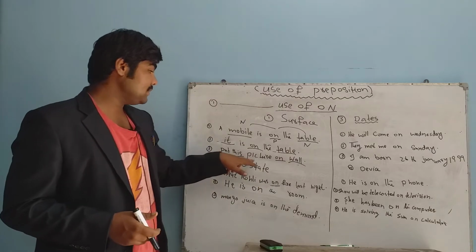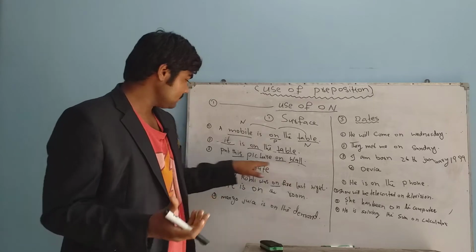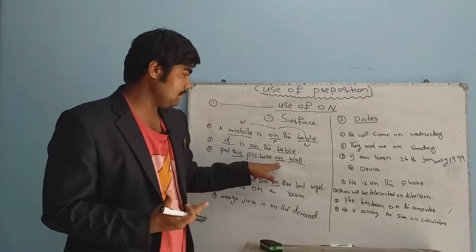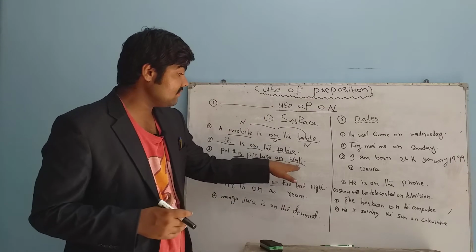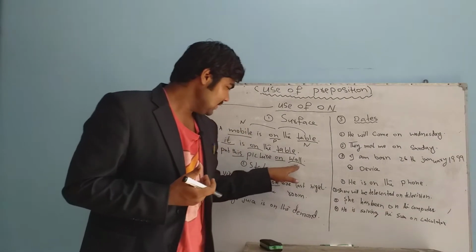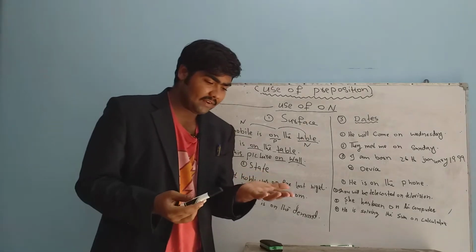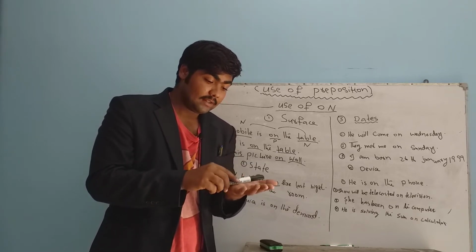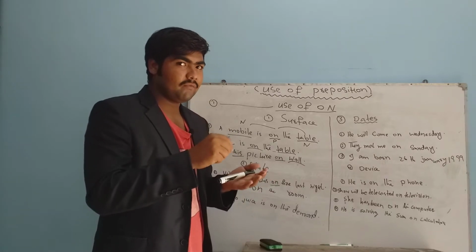So, put this picture on the wall. Wall is a noun, and this is a pronoun. "On" is a preposition because it shows the relationship between them. We have used "on" because the wall is the surface where we are putting the picture. Another example: I put my hand on the pen. This is the surface where I put the pen. So this is the first use of "on".